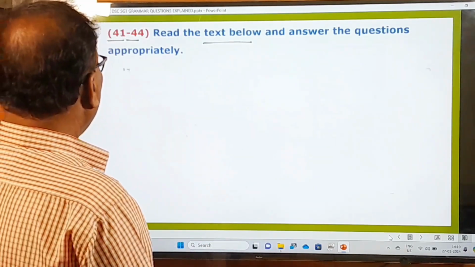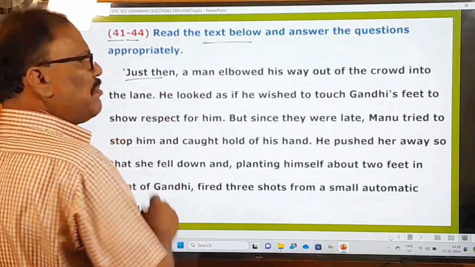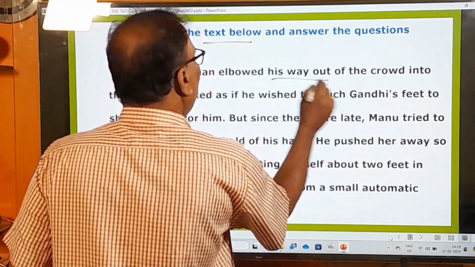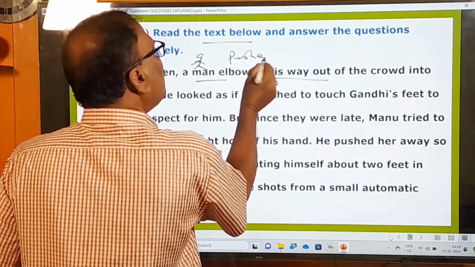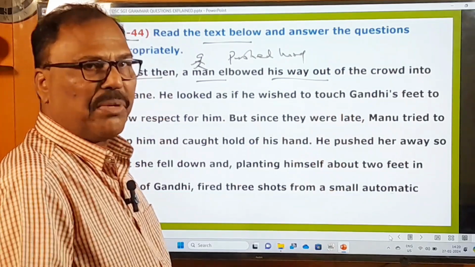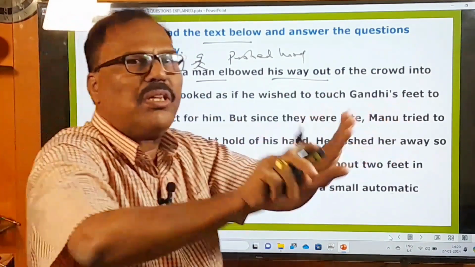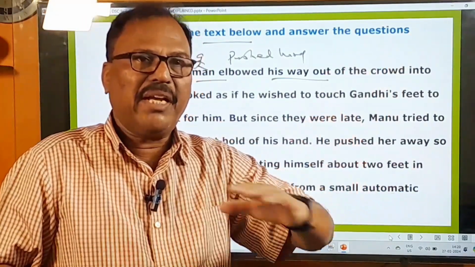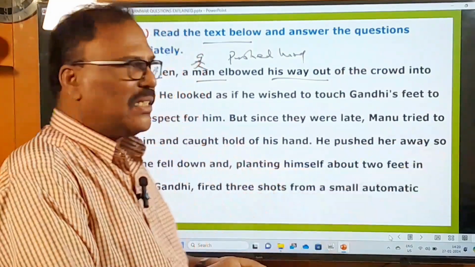What is that little passage? See, this is that little passage. Just then means in the meanwhile. A man elbowed his way out of the crowd. That means, a man, what did he do? Elbowed. Elbowed means pushed hard. He pushed hard his way out of the crowd. That means there was a big crowd. From that crowd, he pushed all the people and he made his way out of that crowd, pushing all the people very hard. That is the meaning of this.